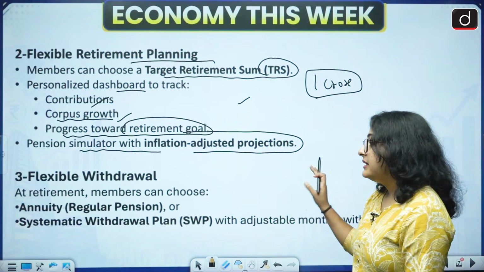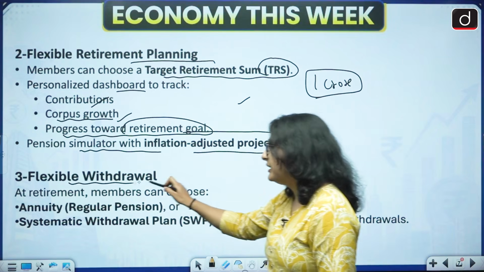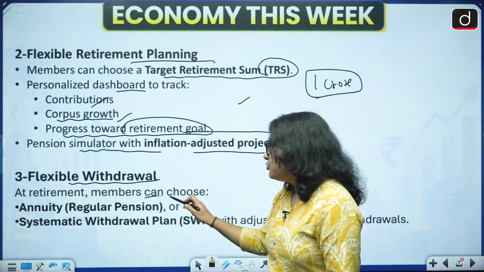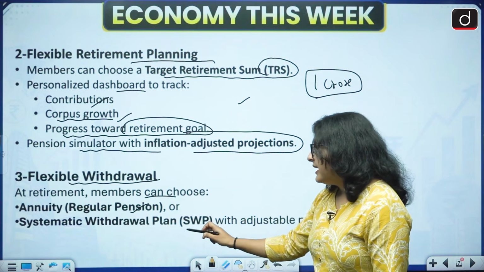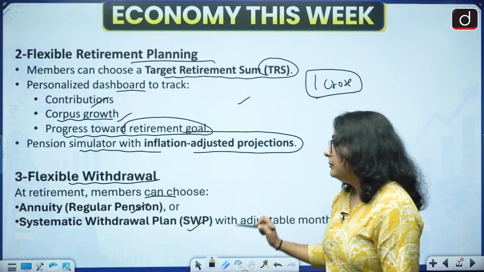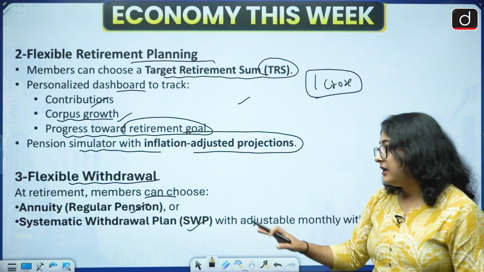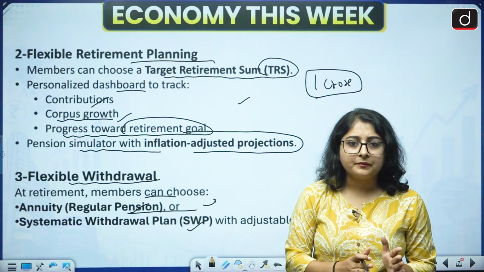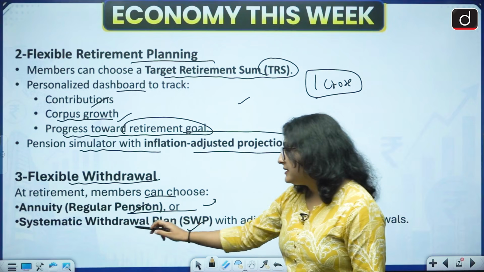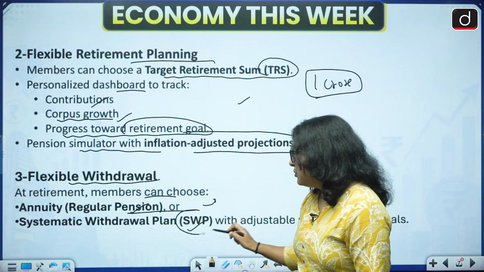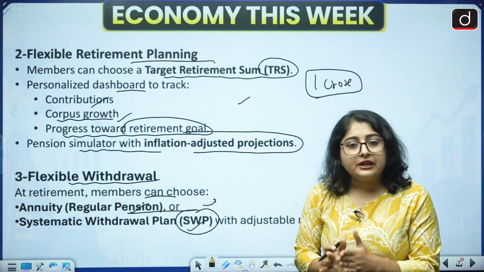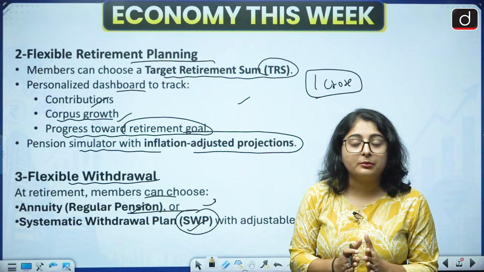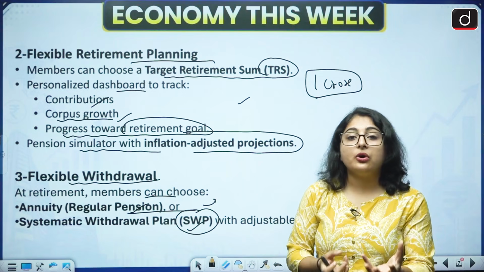Next thing is flexible withdrawal. What is flexible withdrawal? At the time of retirement, members can choose between a regular pension or SWP, that is a systematic withdrawal plan. What does this mean? Under regular pension, you will get a fixed monthly pension. But under the systematic withdrawal plan, you will keep a certain amount in your PF itself, you will keep getting interest from that amount, and the rest of the amount you can withdraw as your pension.